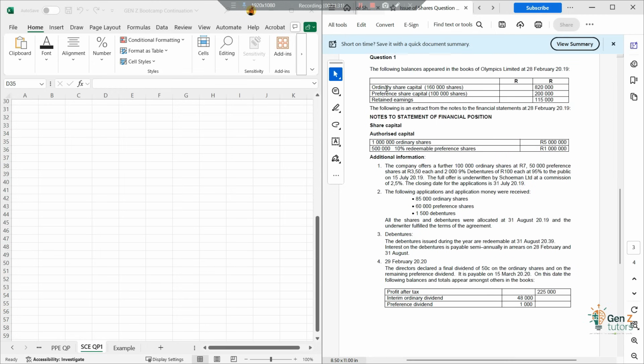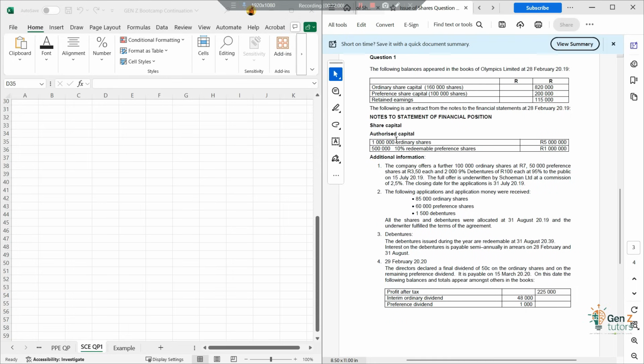We had ordinary shares of 160 shares which were issued with the value of 820,000, and then we had preference share capital of 100,000 shares for the value of 200,000, and we had retained earnings of 115,000. The following is an extract from the notes of the financial statements at 28 February 2019, right before the beginning of the year. Notes to the financial position, share capital.